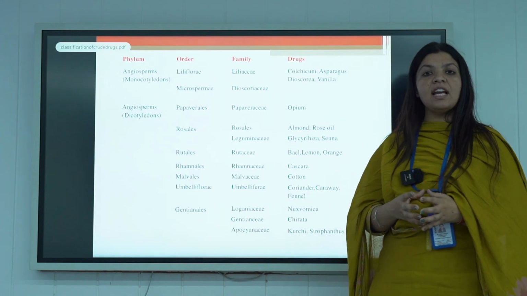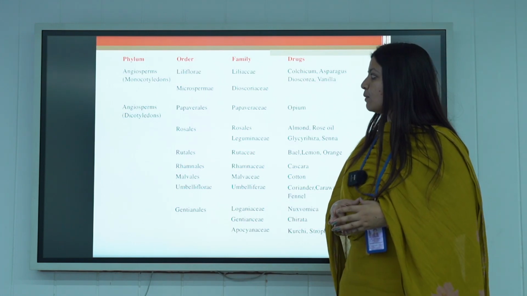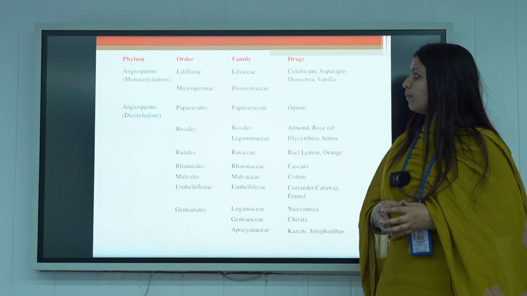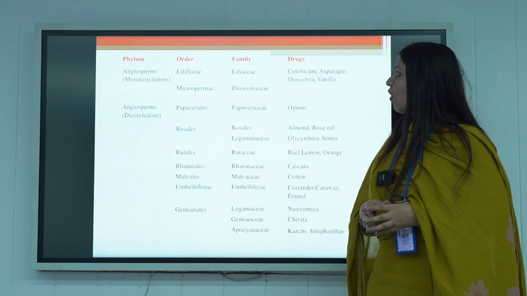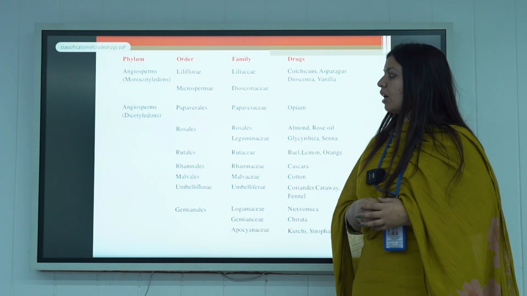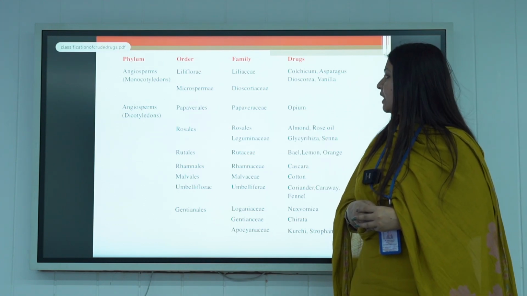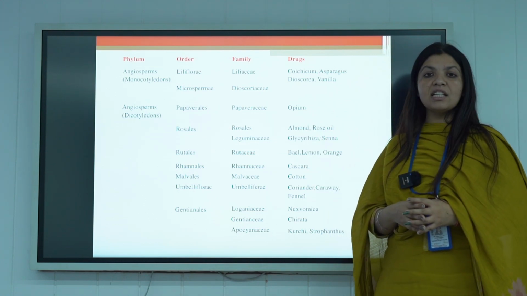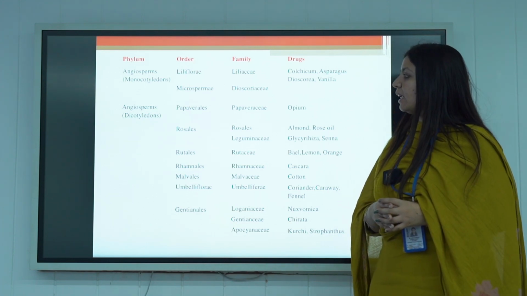Next are the advantages and the examples. For example, the drug name is opium. It belongs to the family Papaveraceae and the phylum is Angiosperms.